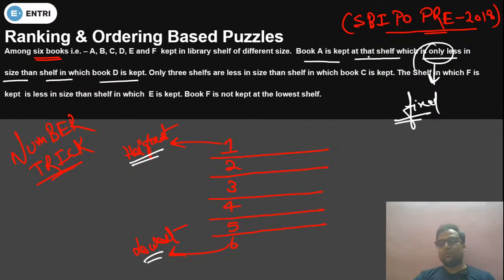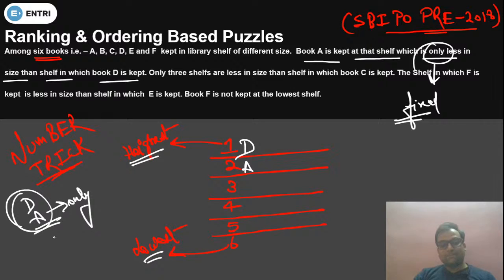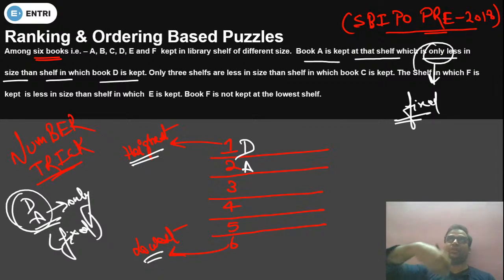So A is only less than D. So if A is only less than D, where should A come? A comes on second and D should come on the top, because A is only less than D. A's place is fixed. So A should be greater than every other book left. That means D should be on the top and A on the second place, and A is greater than any other book which we have left. A second place पे आएगा और A बाकी जो बुक्स बची हैं उनसे बड़ा होगा.